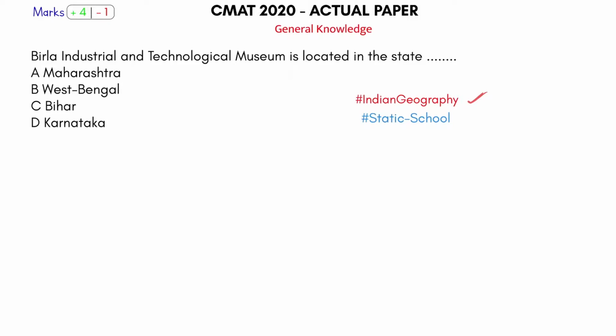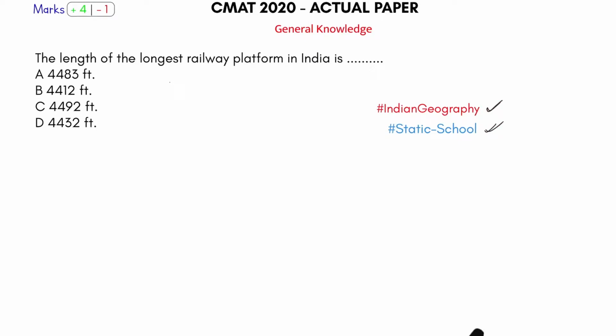Birla Industrial and Technological Museum is located in which state? So clearly a question from Indian geography, something that we have studied in school. Which state is famous for what? Which crop is famous in this state? What monuments are famous with respect to one state? Similarly, this museum is located in which state? The answer here is West Bengal, option B. So Indian geography, static school GK.